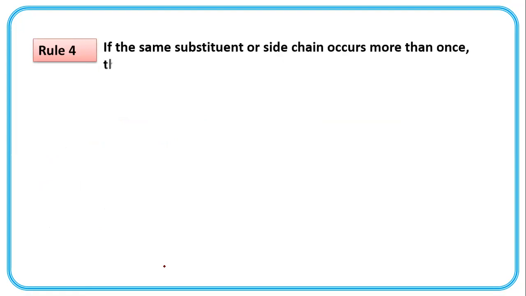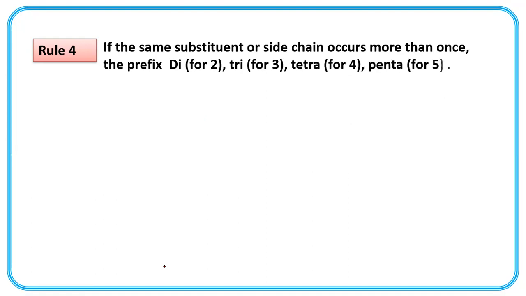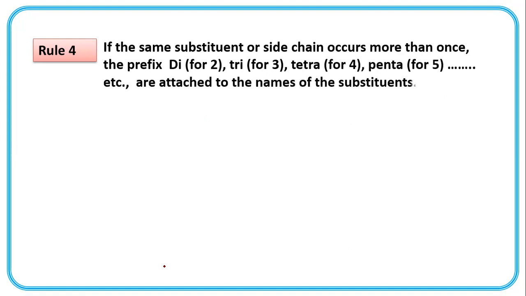Rule number 4. If the same substituent or side chain occurs more than once, the prefix di is used if it comes two times. If it comes three times, then use tri, tetra for 4, penta for 5, etc. These are attached to the names of substituents.